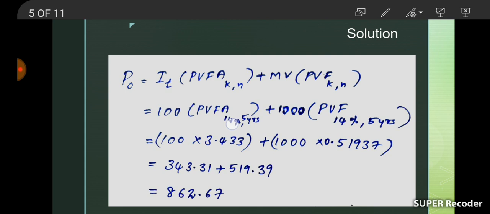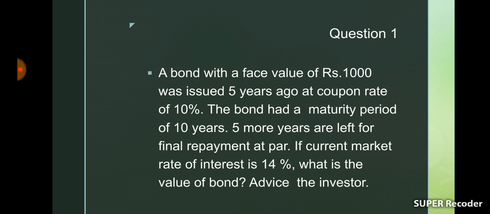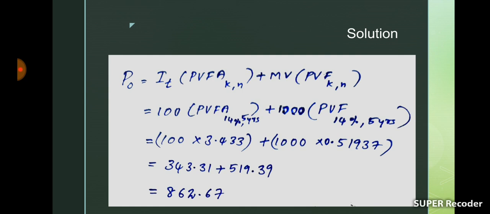That is 3.433, and the maturity value is 1000. As it is said here, final repayment is at par, so the maturity value is 1000, and we are multiplying maturity value with present value factor 14% at 5 years. So the present value factor in 14% at 5 years is 0.51937. So we are multiplying 1000 with 0.51937. Then we will get 862.67 as intrinsic value of that bond.